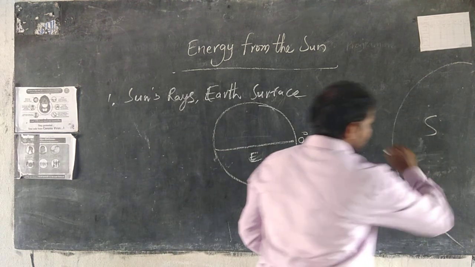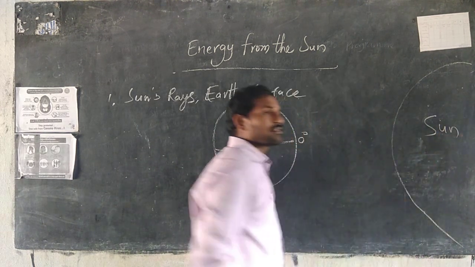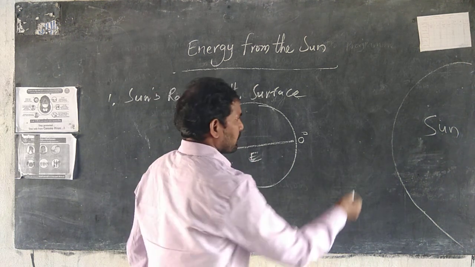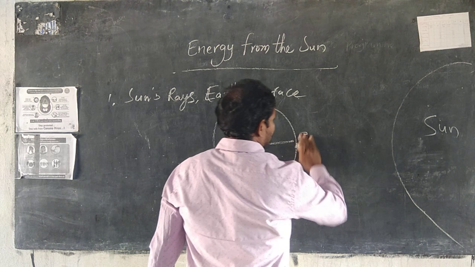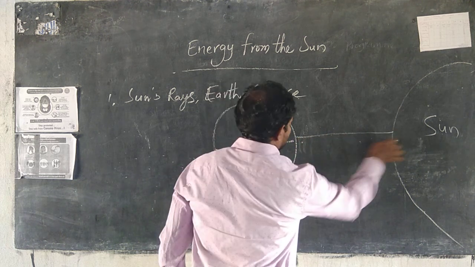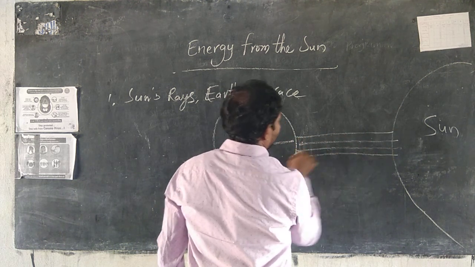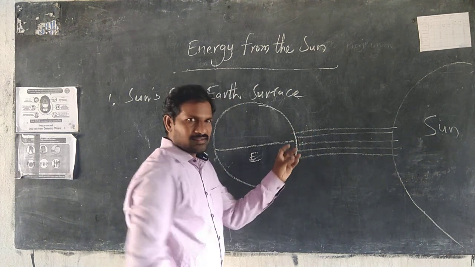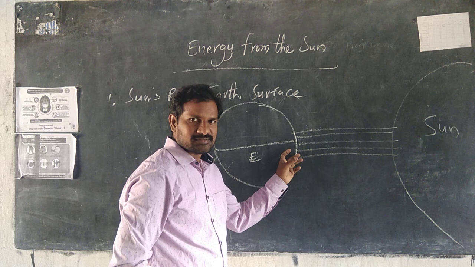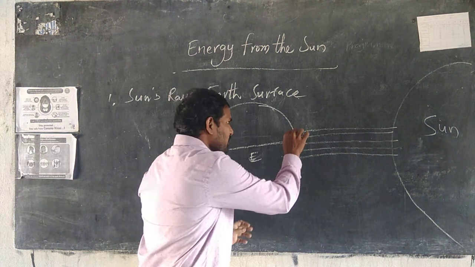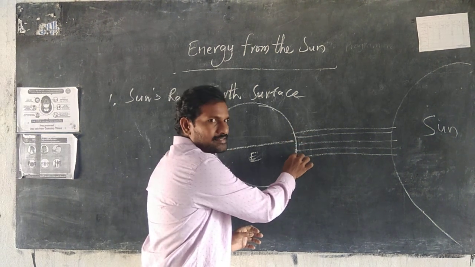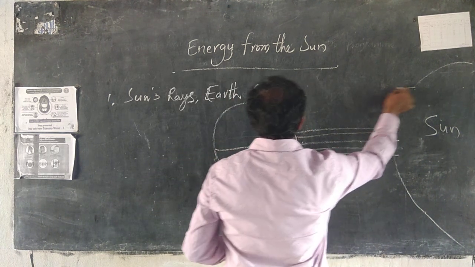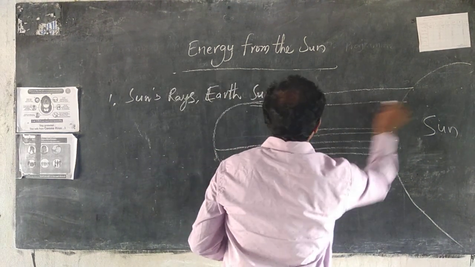This is the sun, releasing energy in the form of heat and light, as we have discussed already. The sun's rays fall on the earth. See this area, this area receives the sun's rays and receives temperature, the sun heating up the area.